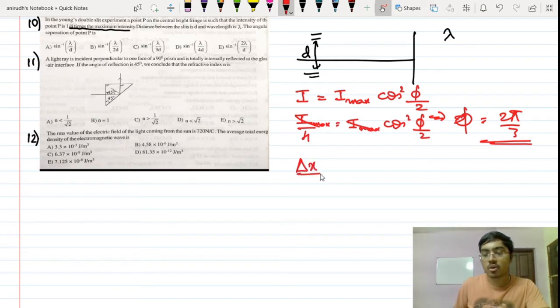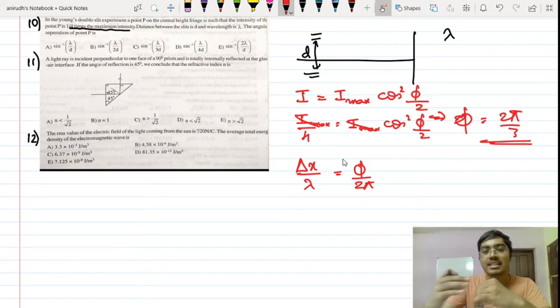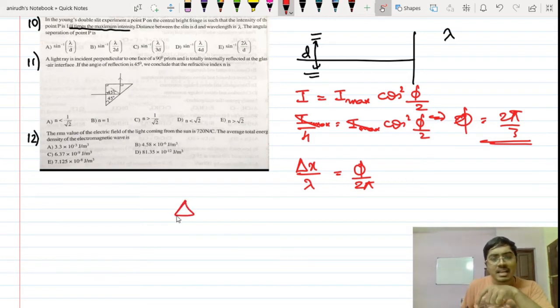Delta x upon lambda is equal to phi divided by 2 pi. So this is the basic equation which we have learned over here. This is just for the sake of solving everything in the simplest way. I am not going into any derivations or details of these kind of things. To solve this in the best way possible, we don't have to spend so much time on derivations, just using this. So delta x is equal to phi divided by 2 pi will be 1 by 3 multiplied by lambda.